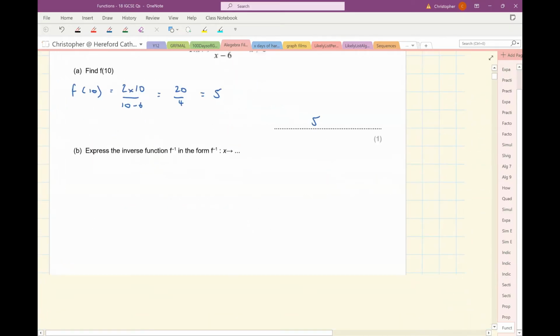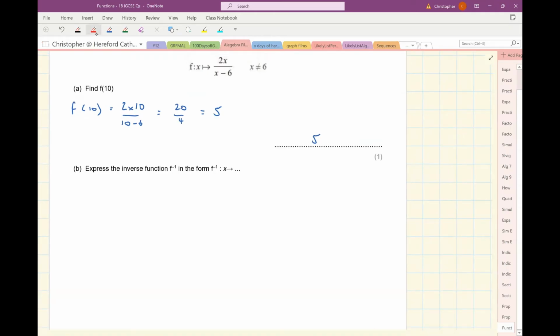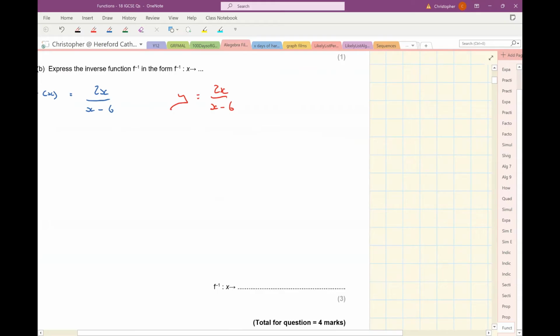Right, part B. Express the inverse function in that form. Right, well, I know that f of x is equal to 2x over x minus 6. Now, I'm always going to do this in the same way. I'm going to write y equals 2x over x minus 6, and now I'm going to make x the subject of this formula here. So I'm going to multiply both sides by x minus 6. It's going to give me y, lots of x minus 6 equals 2x. Let's multiply out that bracket. xy minus 6y equals 2x.